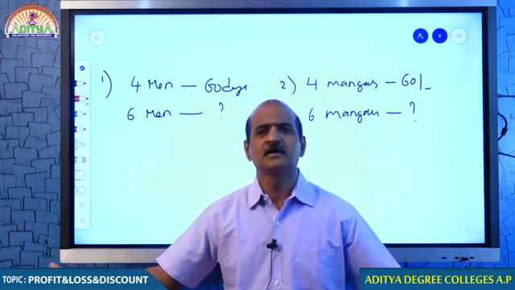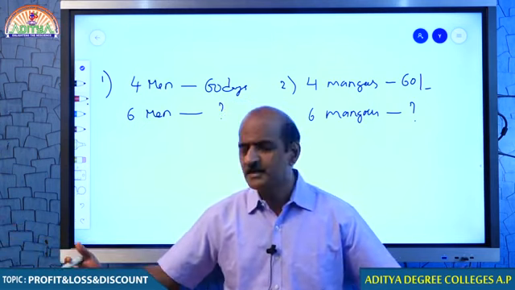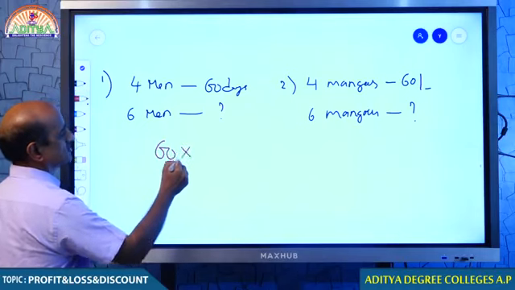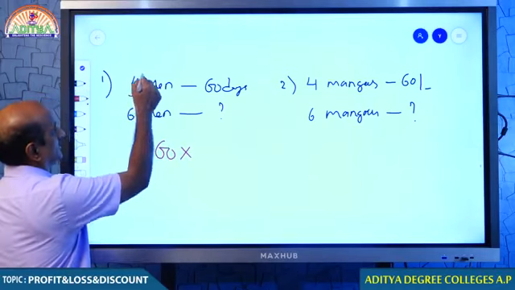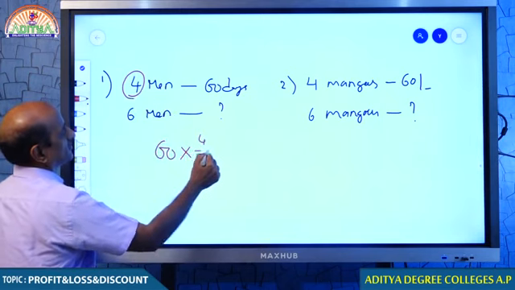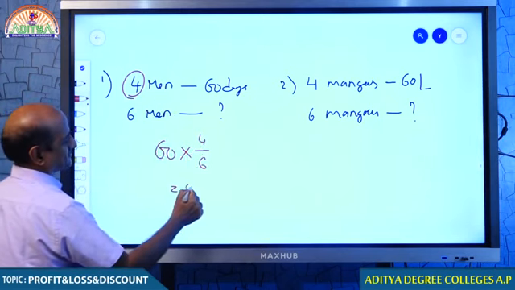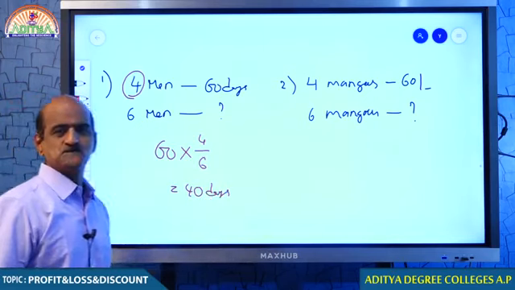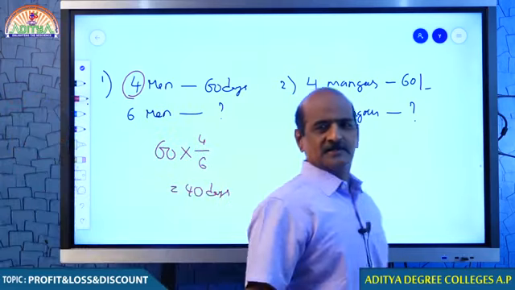When more men come, obviously it will be completed in less days. Therefore, the value 60 should be reduced. To reduce the value of 60, multiply by less over more. Hence, your answer is 40 days.